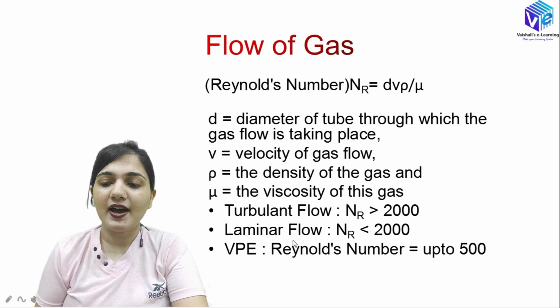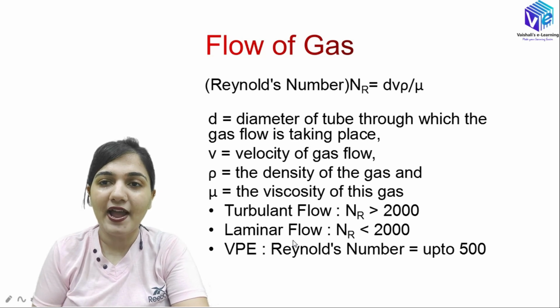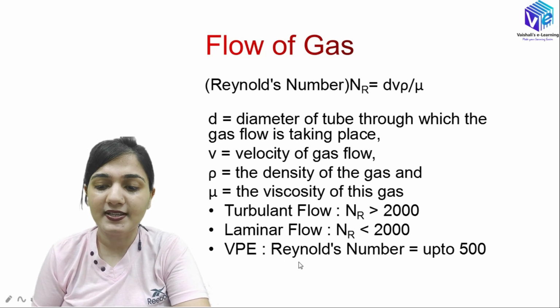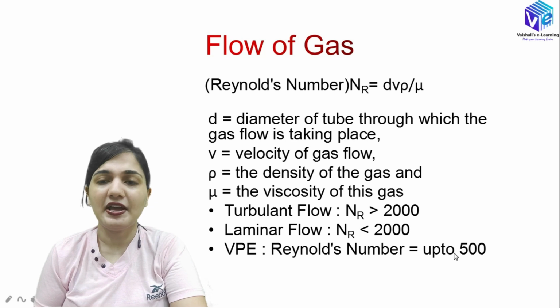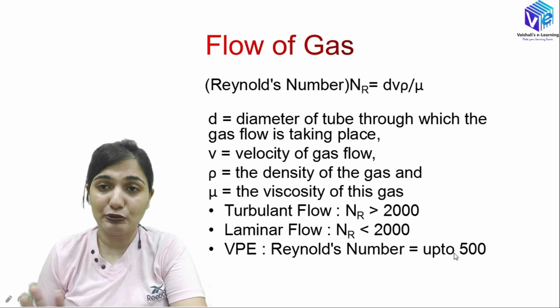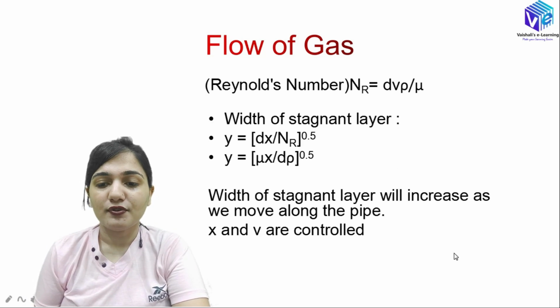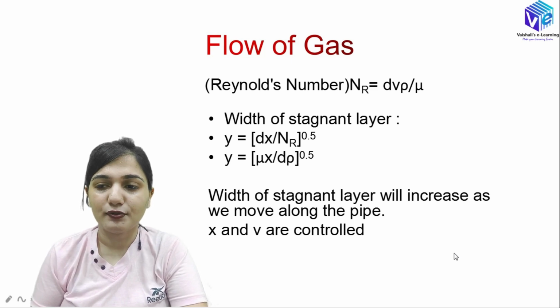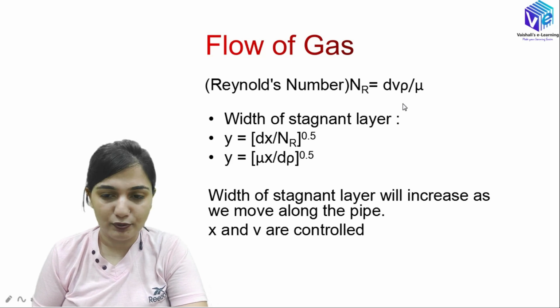We will be having Nr lesser than 500 only. So this is how we will be having the vapor phase epitaxy. Reynolds number is up to 500. We can have 100, 200 values of Reynolds number also. So that will also be forming the proper epitaxial layer. So you know now Nr is dV rho upon mu, we know it.